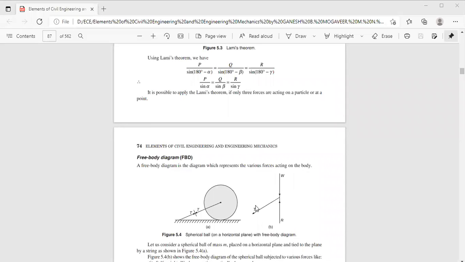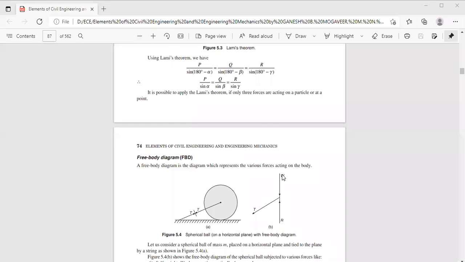It contains all the information regarding the various forces acting, including the weight of the sphere, the reaction force, and the tension force that is developed in the string. So this is the free body diagram required for the given figure. The importance of the free body diagram is that in any problem under equilibrium of a planar force system, first we need to draw the free body diagram, which gives information about all the forces acting on the member.